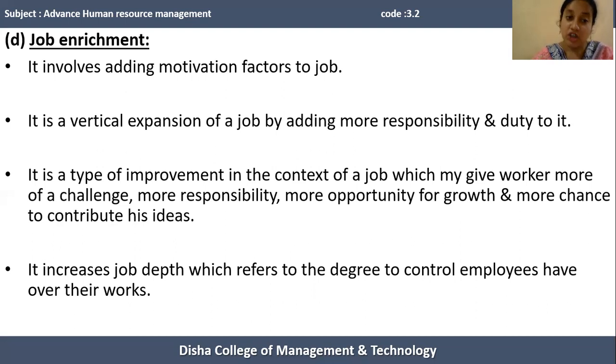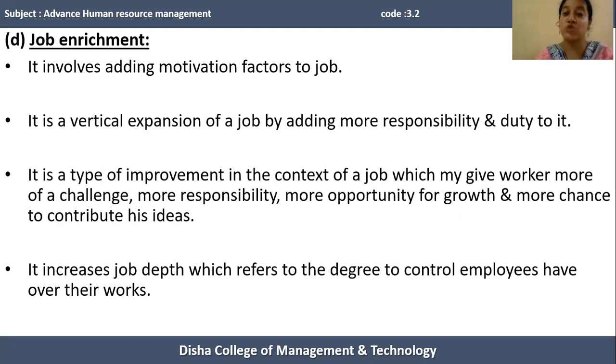Job enrichment is a vertical expansion of a particular job, and that motivates the human resources, because it allows them to control their own work and schedule their own assignments.